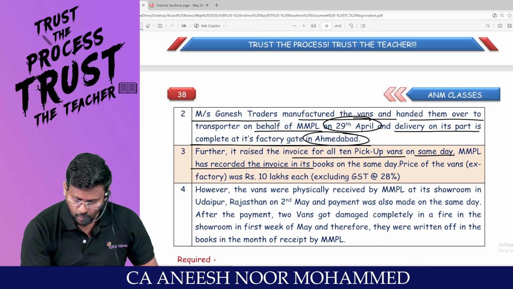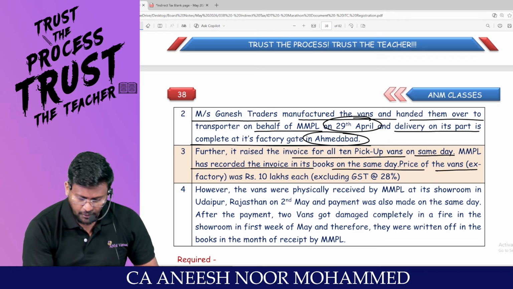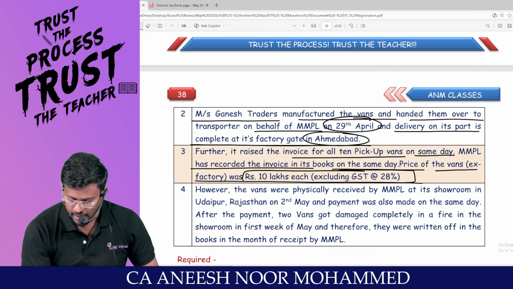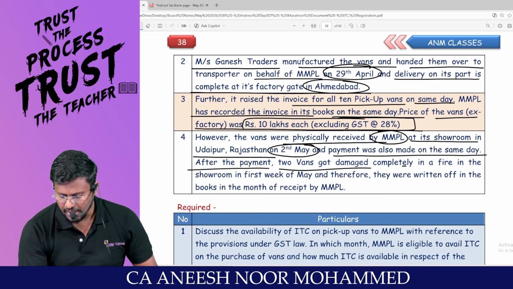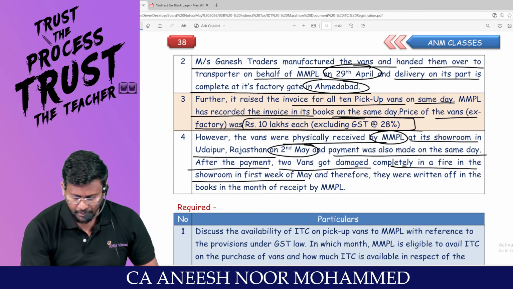MMPL has recorded the invoice in its books on the same day. Price of the van ex-factory was 10 lakh each, excluding GST. However, the vans were physically received by MMPL at its showroom in Udaipur, Rajasthan on 2nd May. When they raised the bill and all, 29th April. And payment was also made on the same day. After the payment, 2 vans got completely damaged in a fire in the showroom in the first week of May.